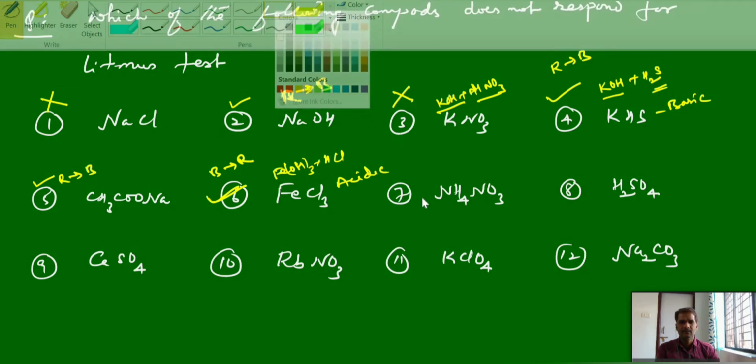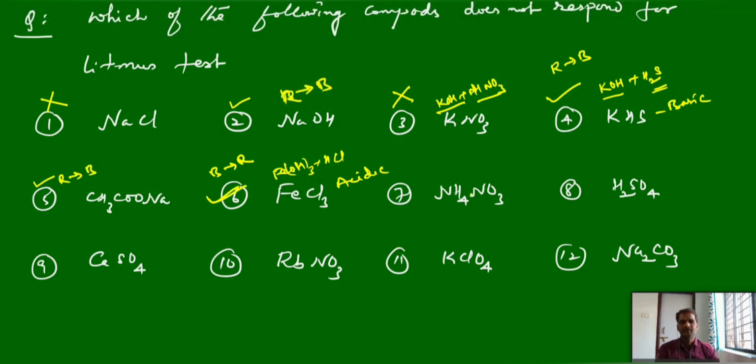Now, the seventh one, ammonium nitrate. It is a combination of ammonium hydroxide and nitric acid. So the resultant solution is acidic in nature, so it can respond to the litmus test. So blue to red. And H2SO4 directly is a strong acid, so acidic. So blue to red.